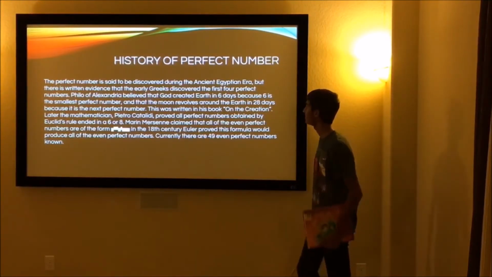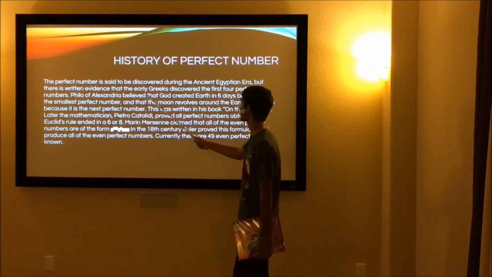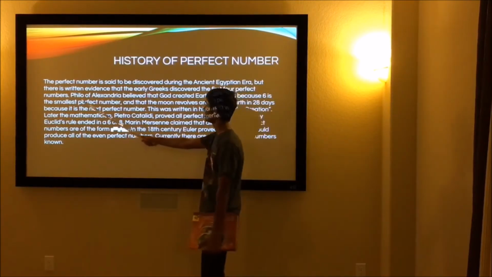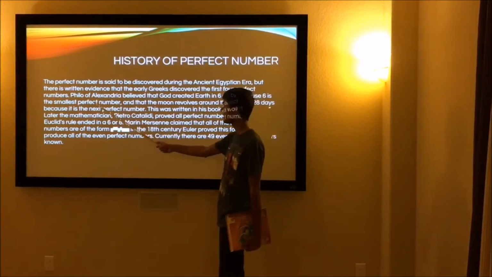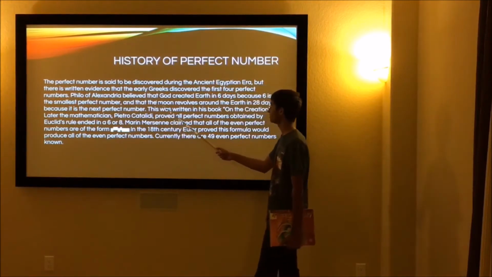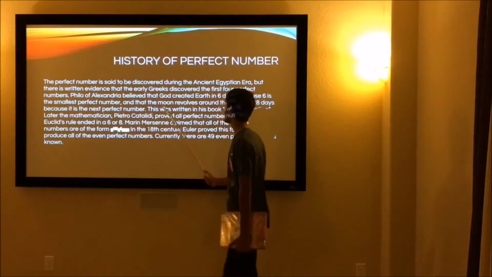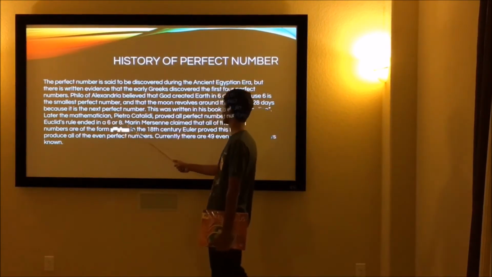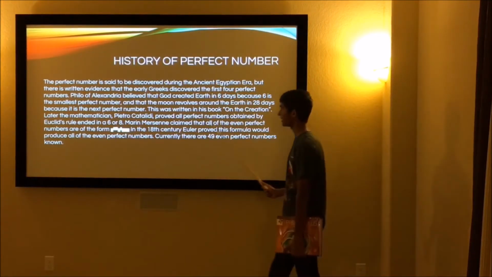I love math. History of perfect numbers. The perfect number is said to be discovered during the ancient Egyptian era, but there is written evidence that the early Greeks discovered the first 4 perfect numbers. Philo of Alexandria believed that God created Earth in 6 days because 6 is the smallest perfect number, and the moon revolves around the Earth in 28 days because it is the next perfect number. This was written in his book on the creation.